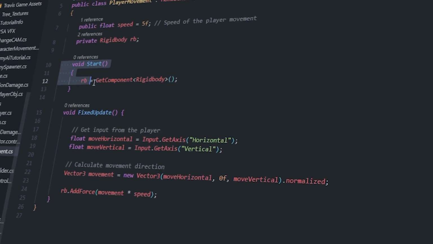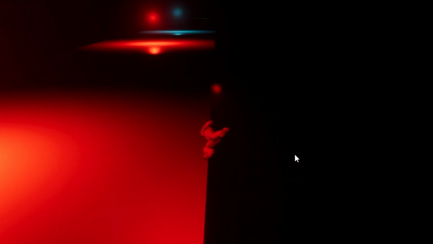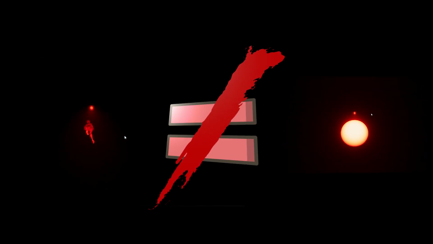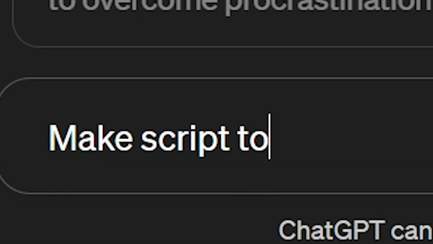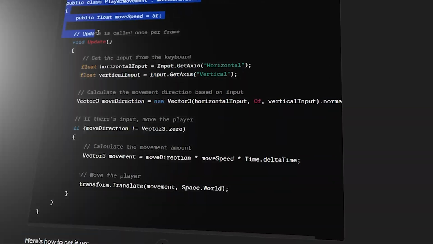You see, when we made the script for a moving ball, this will not work on our character. Since it's not a ball, right? So we have to code something different. Okay, I know how to do this. Okay, since my brother ChatGPT told us that this should work, then it should work, right?